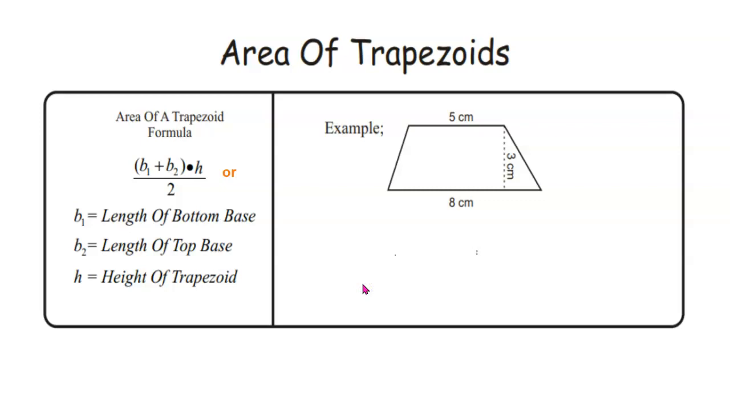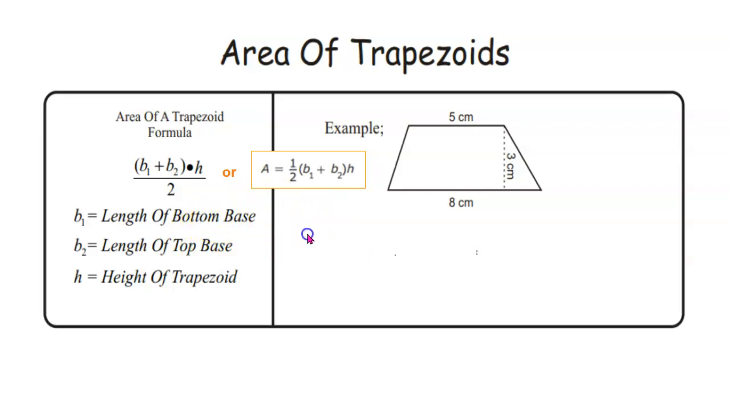Let's look at the example on your paper. You can use the formula base 1 plus base 2 times height divided by 2, or area equals 1/2 base 1 plus base 2 times the height. We know that base 1 can represent the length of the bottom base, and base 2 can represent the length of the top base. The h is the height of the trapezoid. Base 1 and base 2 are interchangeable. It really doesn't matter which one you say is base 1 and base 2 because you're adding them together. But in this case, base 1 will be our bottom base.